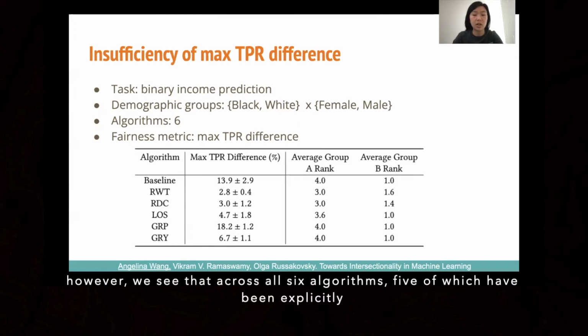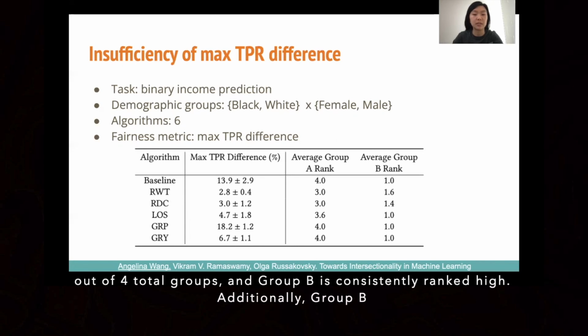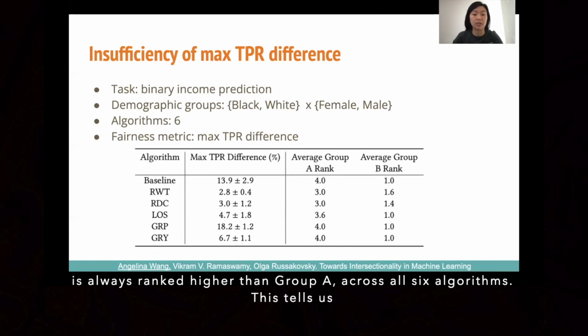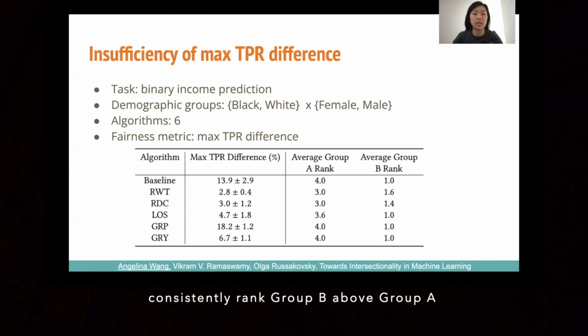However, we see that across all 6 algorithms, 5 of which have been explicitly trained with a fairness constraint, group A is consistently ranked low in true positive rate out of 4 total groups, and group B is consistently ranked high. Additionally, group B is always ranked higher than group A across all 6 algorithms. This tells us that even though the gap of true positive rate is being reduced, the algorithms continue to consistently rank group B above group A.